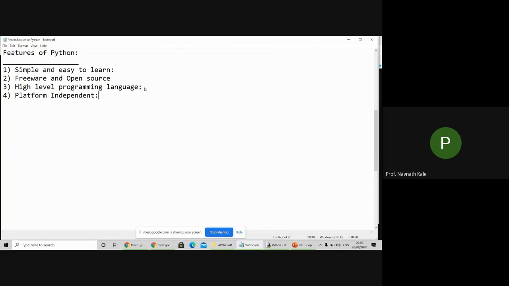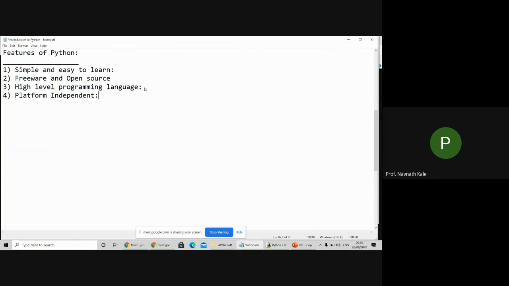I have written a Python program here on this system, and next I want to run it on a Unix system. So I can easily run this Python program, which I have written on the Windows system, on a Unix system. It means the program written on any system can be run on any other system.